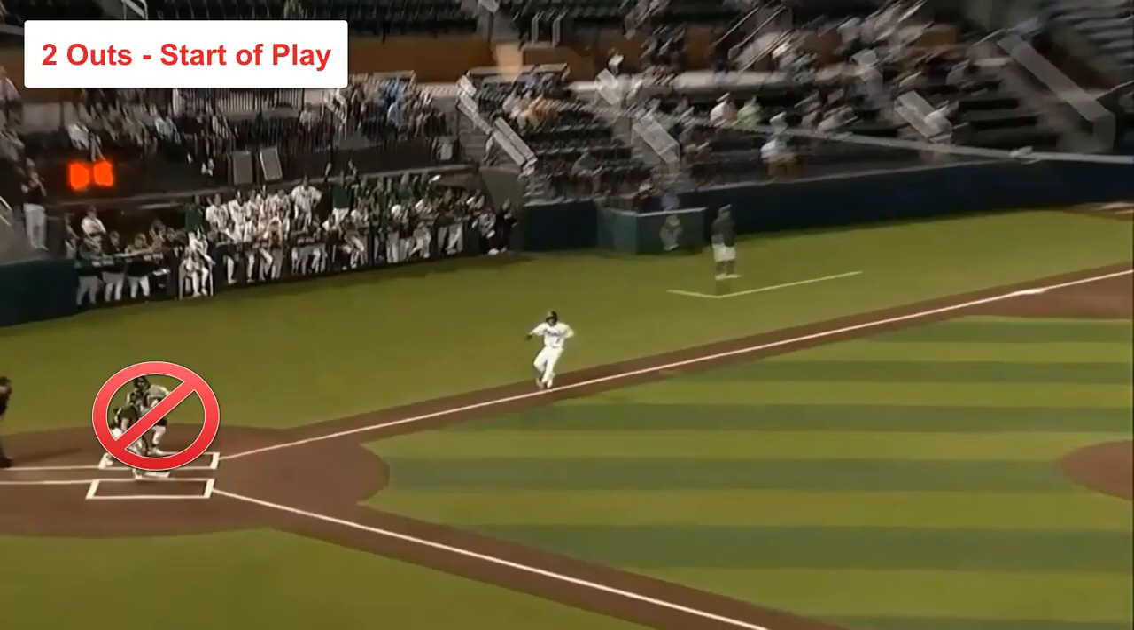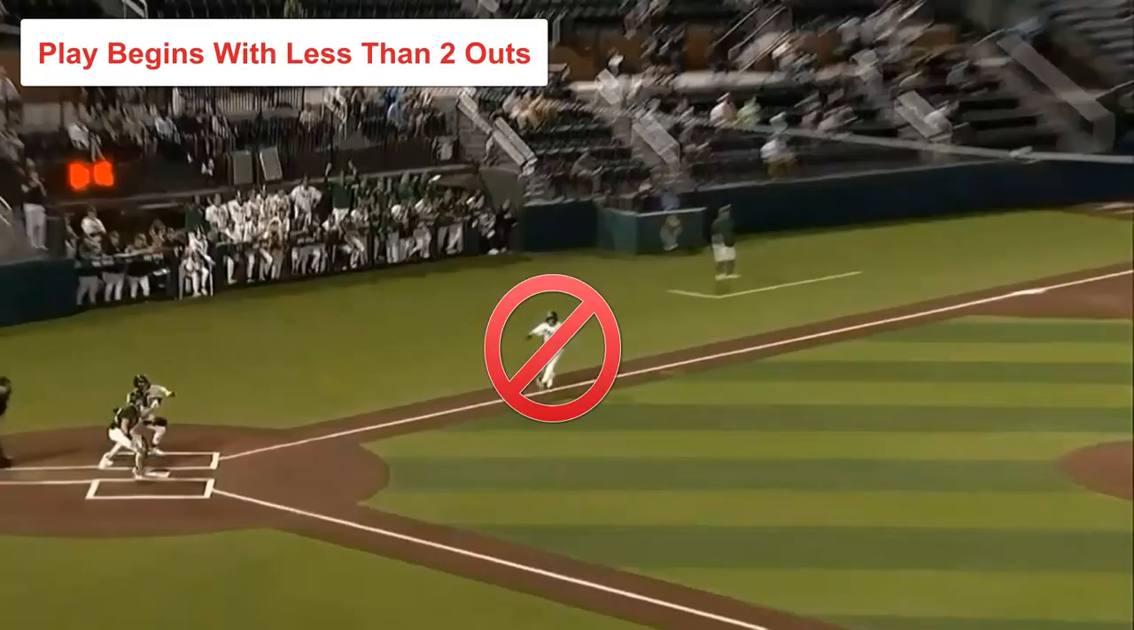Since this play began with 2 outs, by rule the batter is ruled out for the illegal act, and his at-bat is over. No runners may advance or score because of the illegal act by the batter. If this play would have begun with less than 2 outs, then R3 would have been ruled out for the illegal act. R1 returned to first base, and the batter's at-bat would have continued with just a runner at first base.